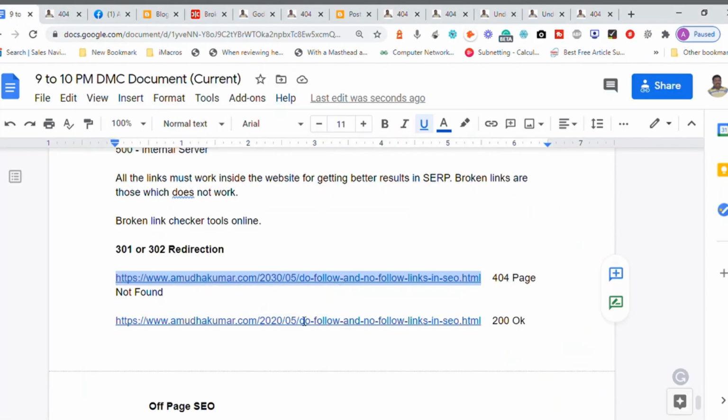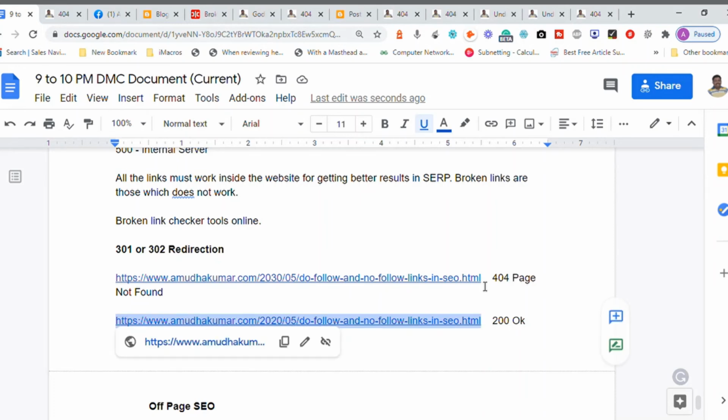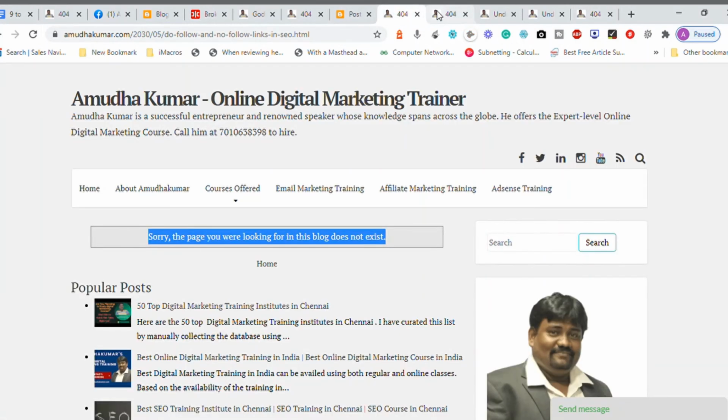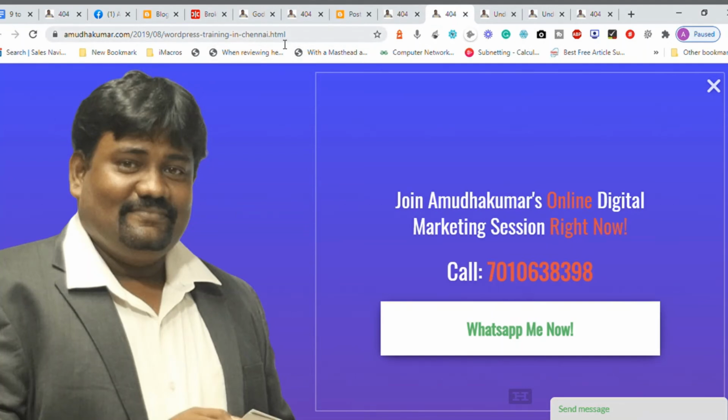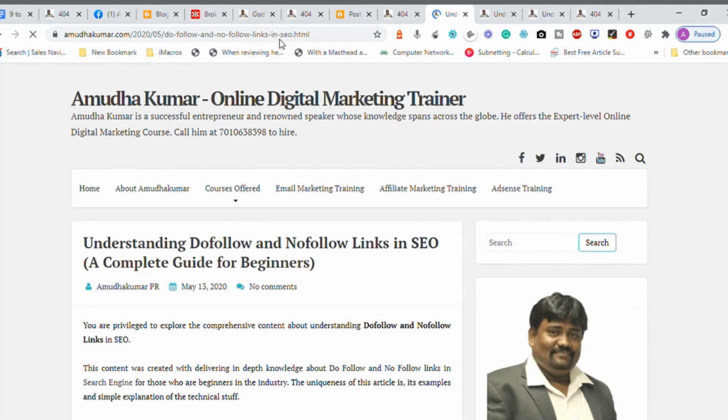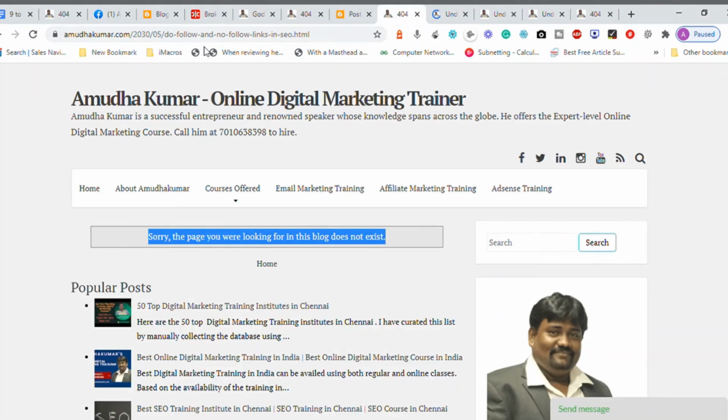We have the working URL at the bottom. This URL will work if you visit it individually. Hit enter. This works when you visit individually, but when you visit this URL, which is actually not there and has an invalid parameter inside the URL, it says page not found.